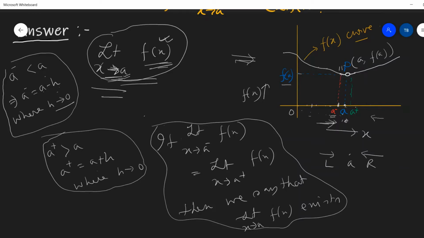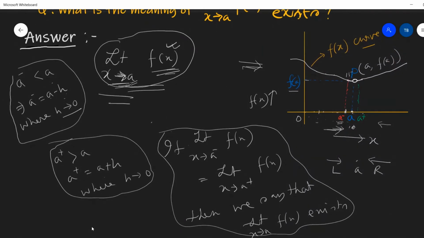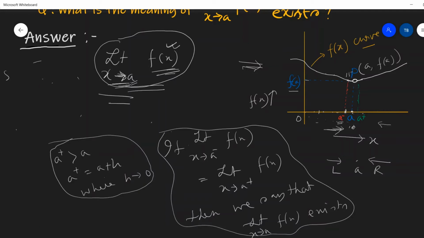Okay, when A minus is, say, 9.9, then f of A minus, what we mean, let us try to write it down here. Say A minus equals 9.999, then f of A minus equals, say, 15.